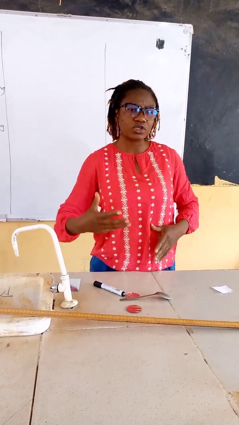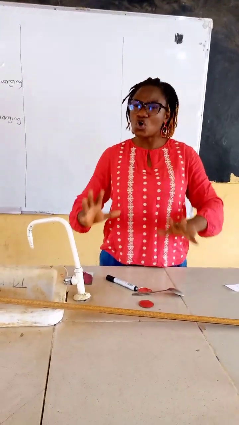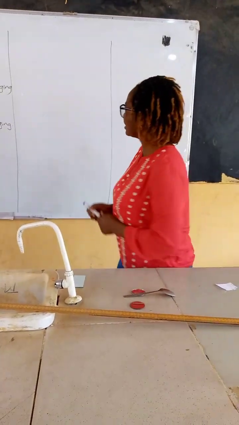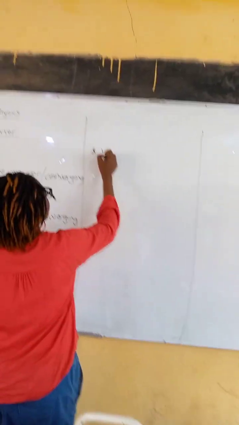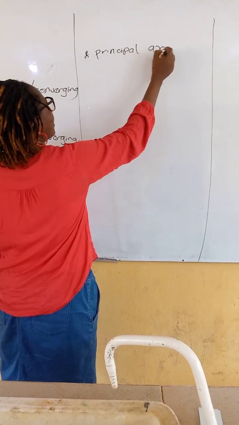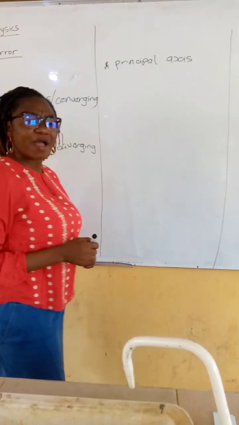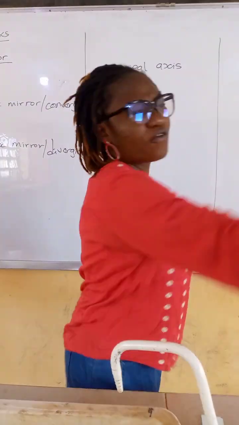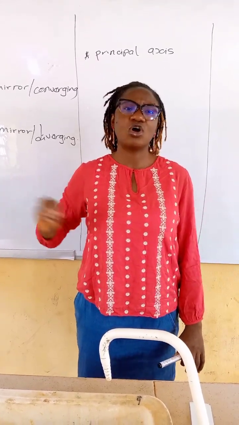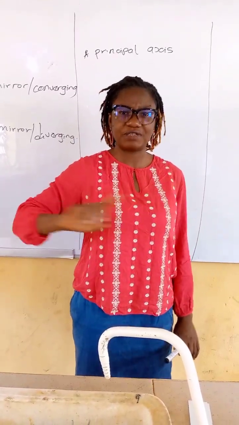But before we look into that, e get some terminologies, some things wey we suppose to know. Like, for example, we suppose to know wetin dem dey call principal axis. Principal axis na that straight line wey you go first draw before you begin position your objects.